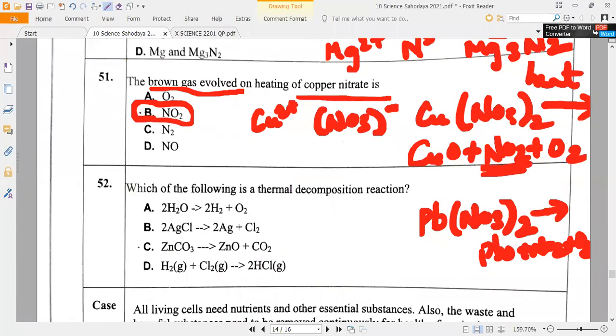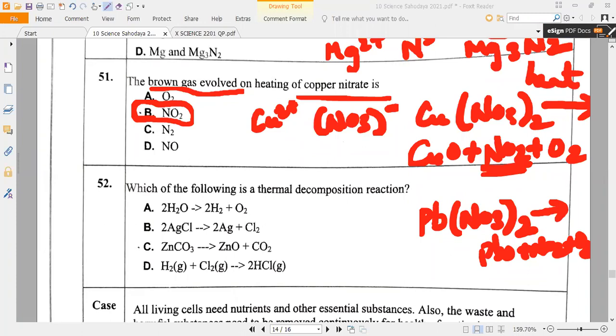Read the next question, all of you. What they are asking, what you have to find. Do fast. Sir, option B, sir. Read and tell me. Sir, C option. What they are asking, read the question. Sir, option A, sir. Thermal decomposition reaction.